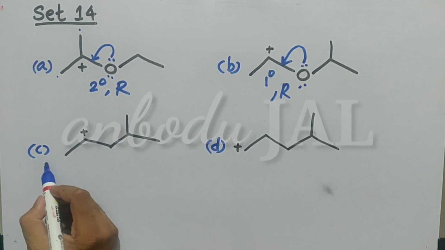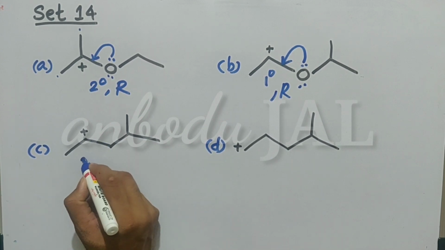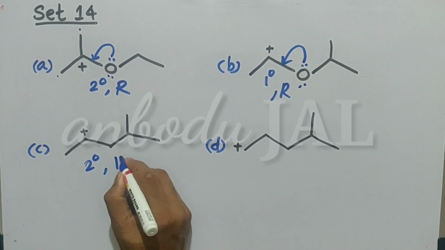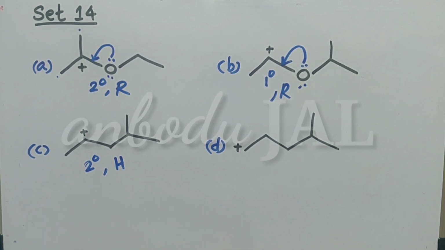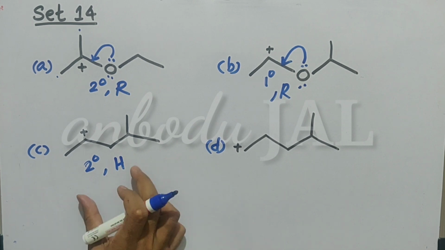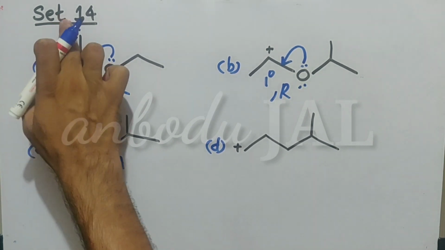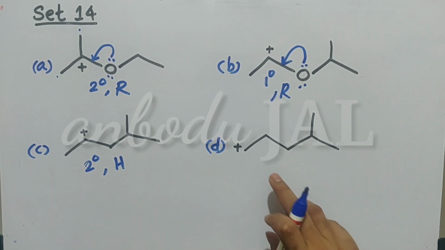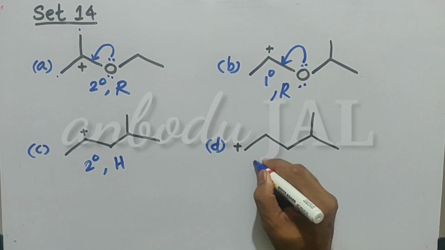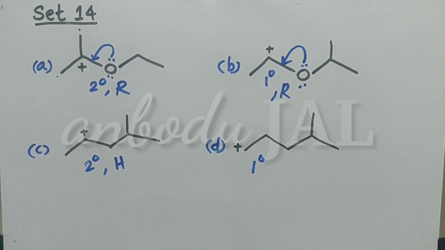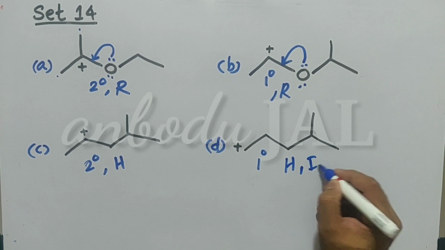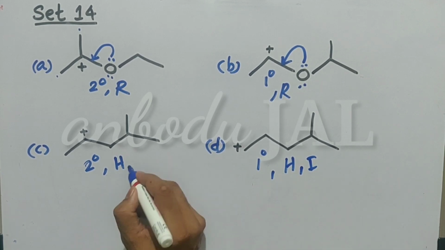Now in third compound, listen here, this is a secondary carbocation. Here hyperconjugation structures and inductive effect both exist. Here also hyperconjugation structures are possible. Okay. In this case, this is a primary carbocation. Hyperconjugation structures and inductive effect are also possible in this case.